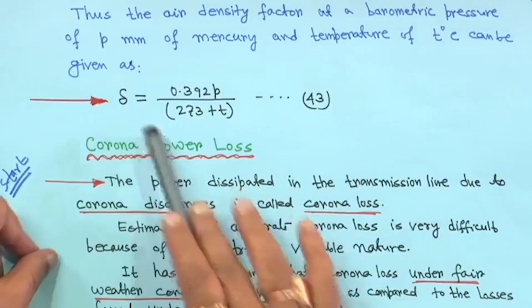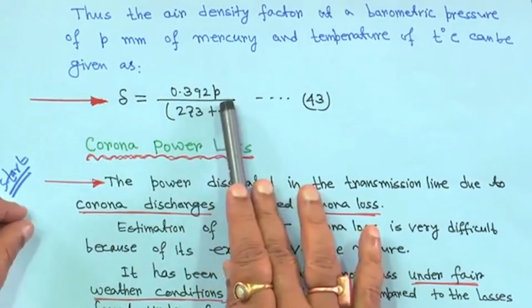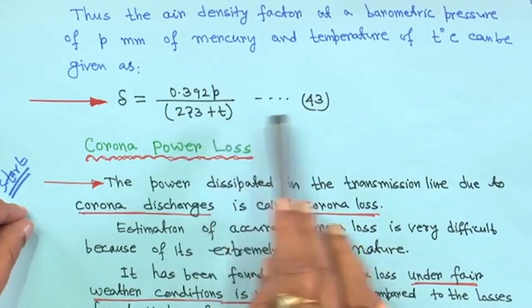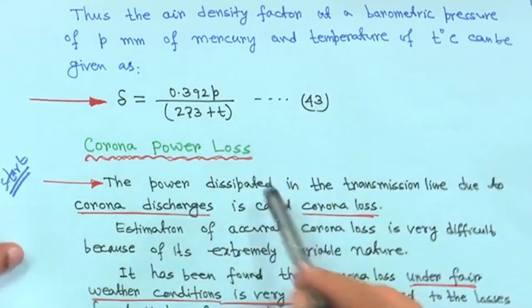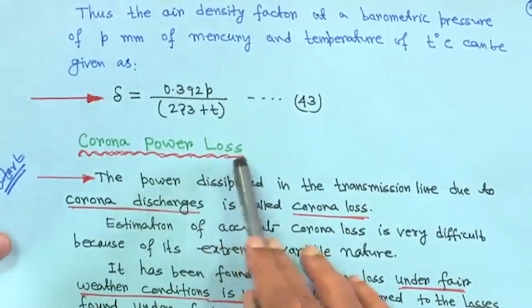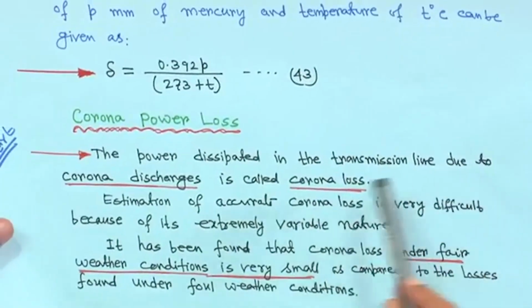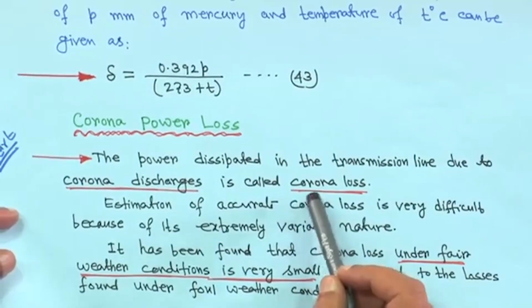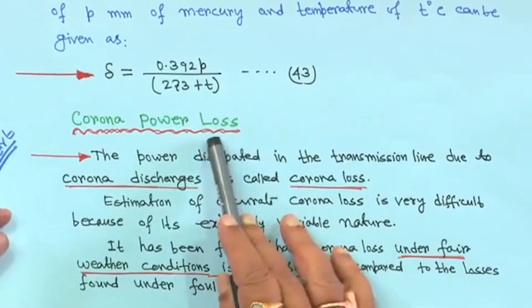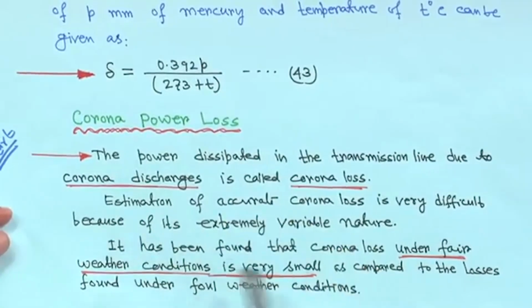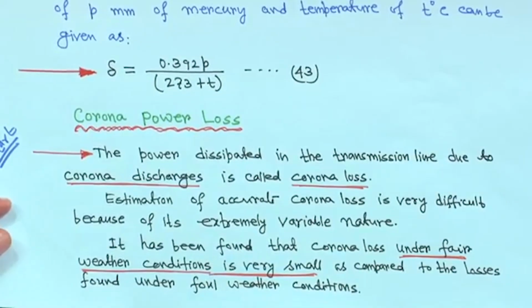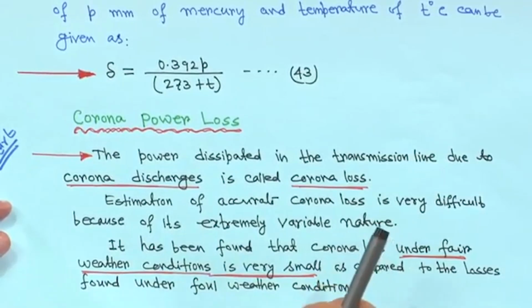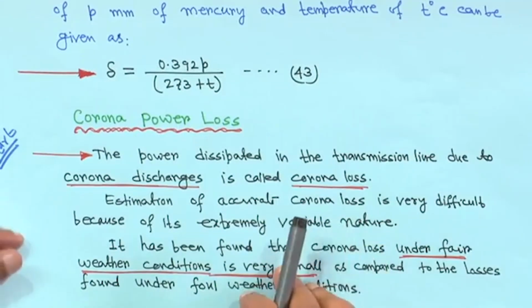Okay. So, we have just seen that delta is equal to 0.392 p upon 273 plus t, this is equation 43. Now, we will come to the corona power loss. Whatever the visual critical voltage and disruptive critical voltage, we have seen all of that. Now, we will come to the corona power loss. Basically, the power dissipated in the transmission line due to corona discharges is called corona loss.